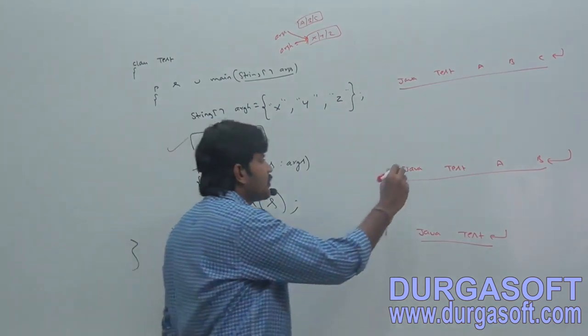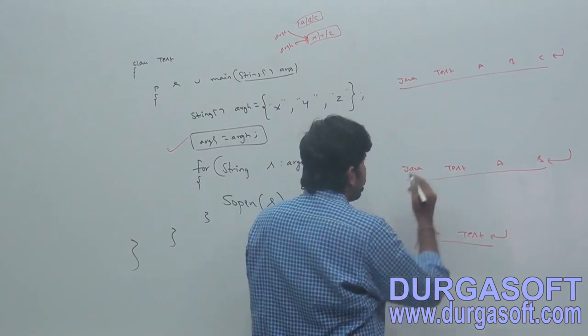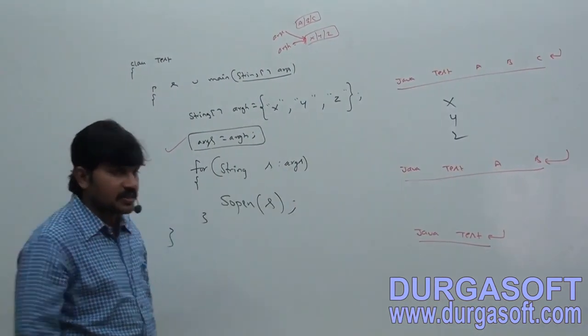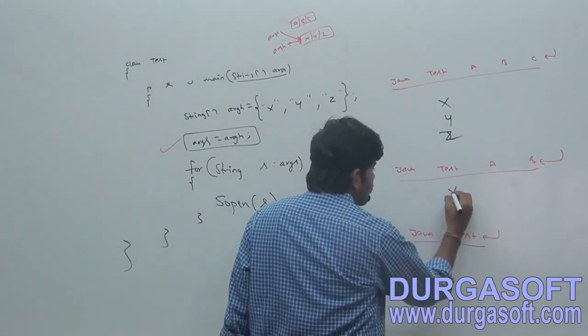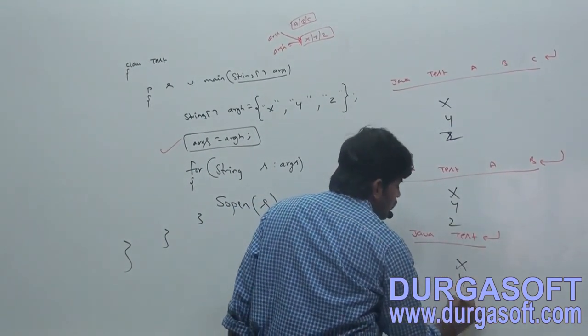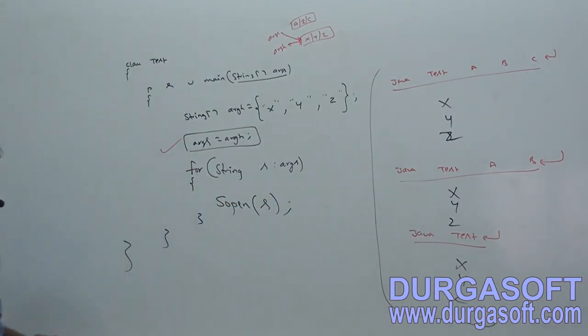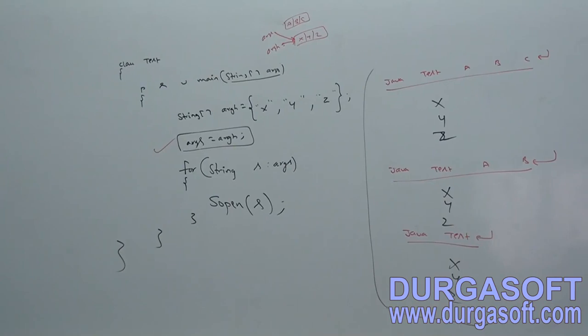That's why in the first case, what is the answer? XYZ, because for every string in ARGS, XYZ. Next, XYZ. Next, XYZ. I hope you people got it right. Take this example: in all cases, we are going to get XYZ only.